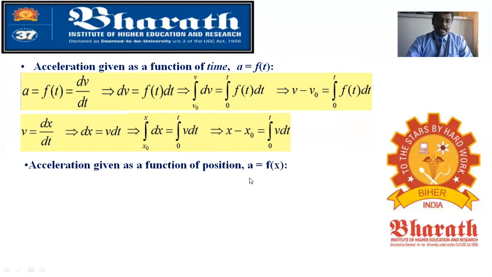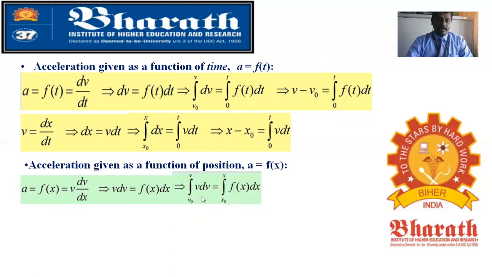So if you are considering acceleration as a function of displacement, we'll be having a equal to f of x, then v into dv by dx. That is what the last derivation we have made. Instead of time, if you have the change in velocity and then the change in displacement, then you are able to make v dv equal to f of x dx. This dx will go to this side, f of x dx.